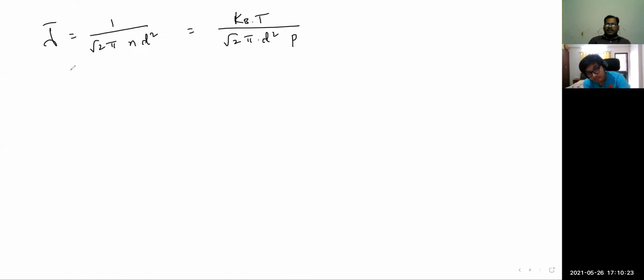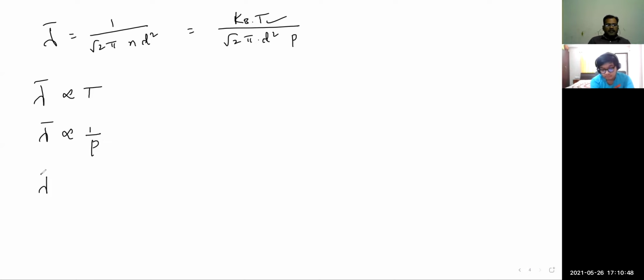Then, the mean free path value depends upon which factors? That is a very important point to be observed in this topic. If you observe, the mean free path is directly proportional to the absolute temperature T. Considering the remaining parameters, lambda is inversely proportional to pressure, and the mean free path is also inversely proportional to the diameter squared. If the diameter increases, the mean free path should decrease.